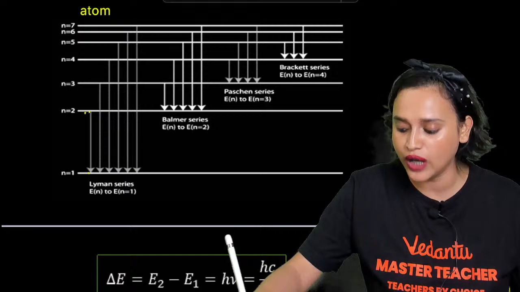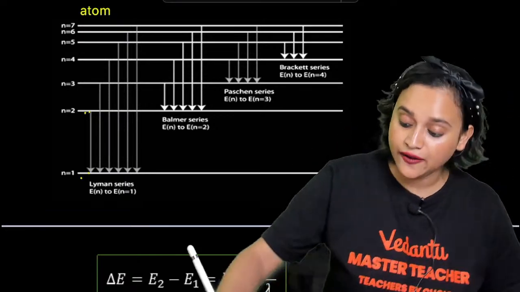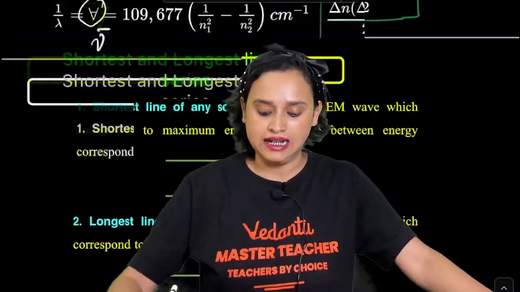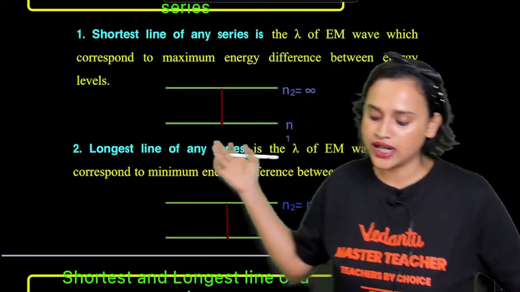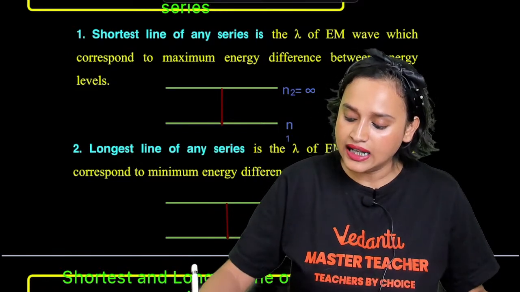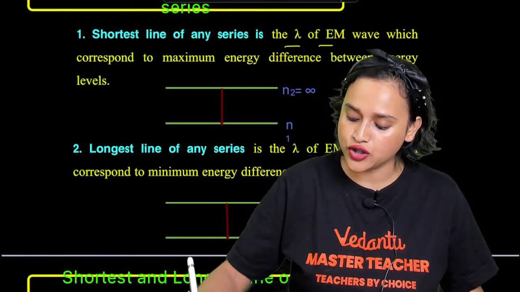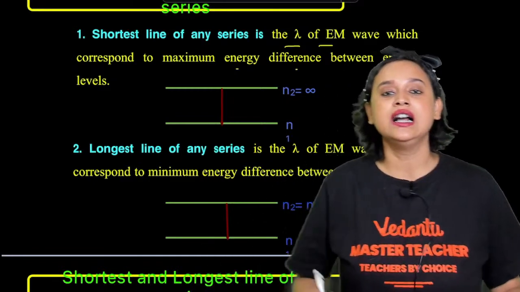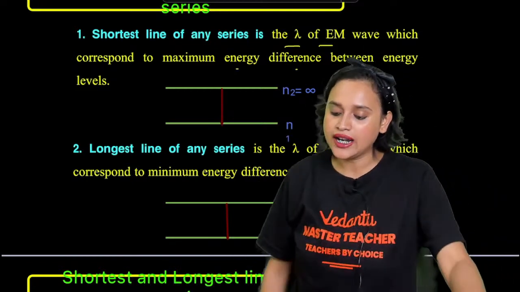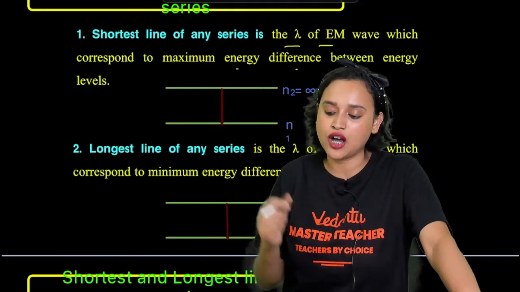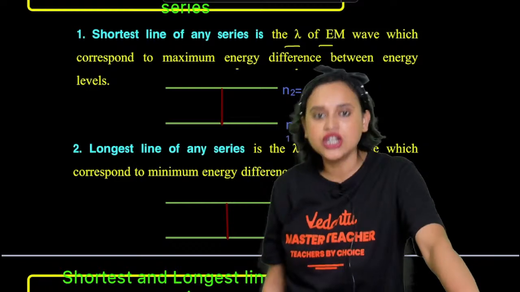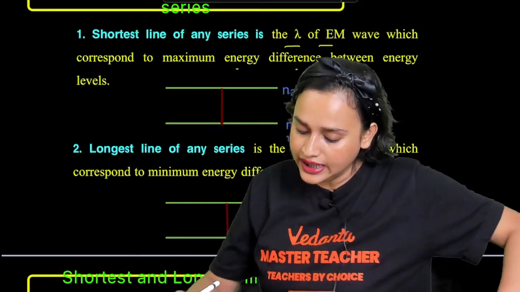The shortest line of any series is the lambda of the electromagnetic wave which corresponds to the maximum energy difference between energy levels. The longest line of any series is the lambda of the electromagnetic wave which corresponds to the minimum energy difference between energy levels.